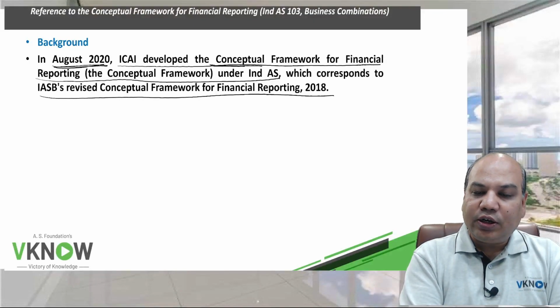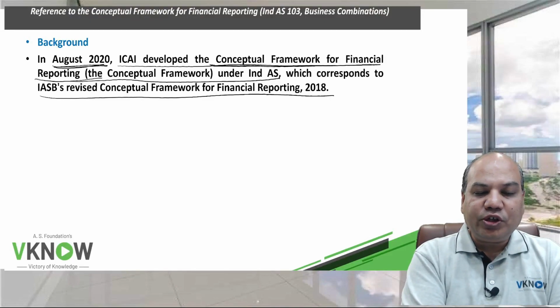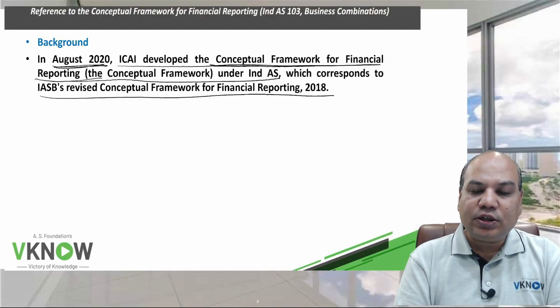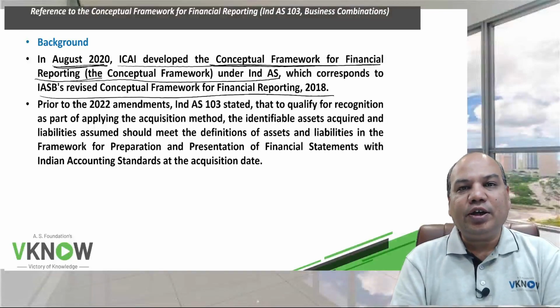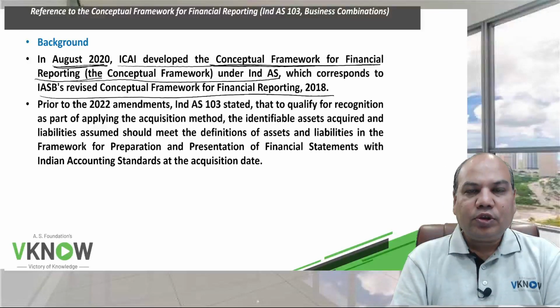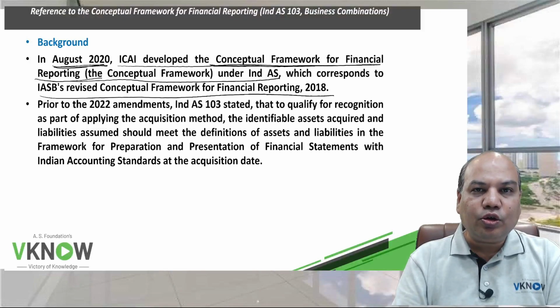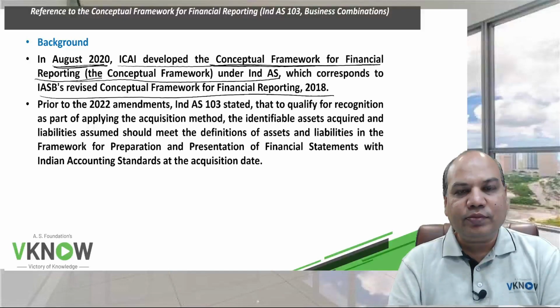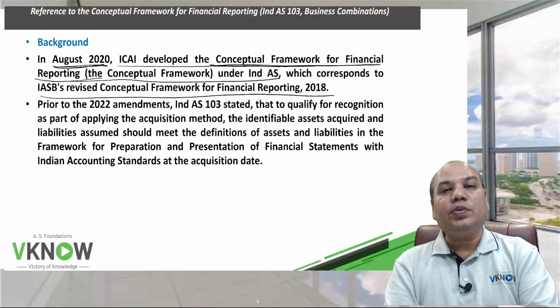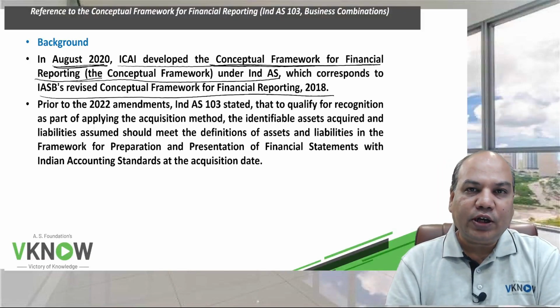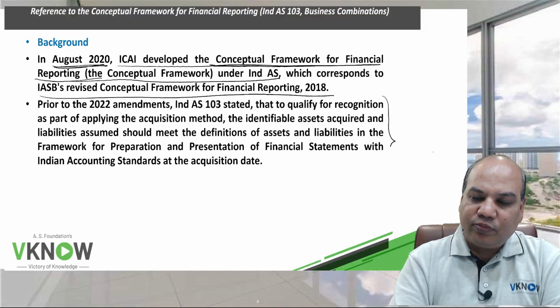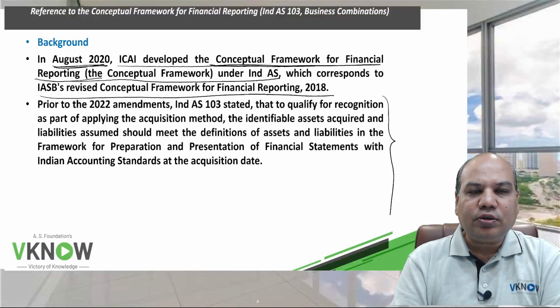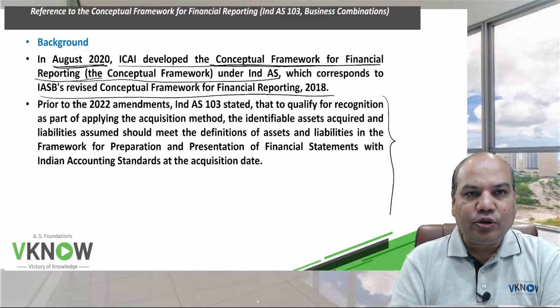Students will know that under this standard they have changed the definition of assets and liabilities. So now while reading Ind AS 103, the corresponding definitions of assets and liabilities will be taken from the Conceptual Framework for Financial Reporting.